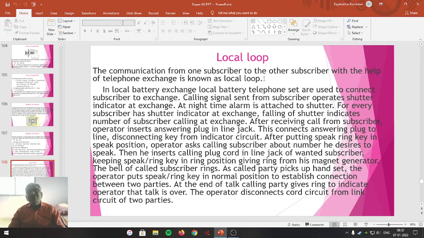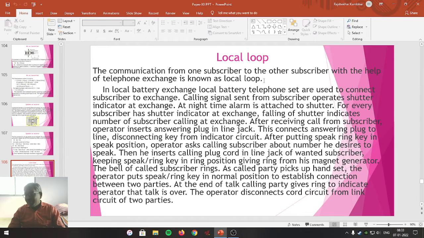Through the network, through the cable, through the wire, the dial tone is transmitted, the ringtone is transmitted, the speech is transmitted, and also speech is received. This entire conversation that takes place through the cable connected between the telephone handset and the telephone exchange is called the local loop.